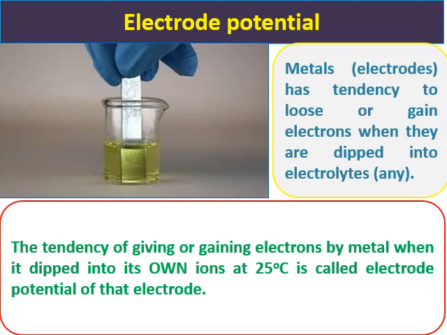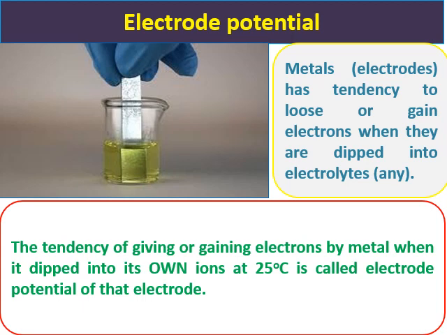The tendency of giving or gaining electrons by a metal when it is dipped into its own ions at 25 degrees centigrade is called the electrode potential of that metal or that electrode. So here the condition is you need to dip a metal in its own ions. That means for iron, its iron ions. That means an iron rod in iron chloride, FeCl2, or FeSO4. FeSO4 produces Fe plus 2 ions and SO4 minus 2 ions.